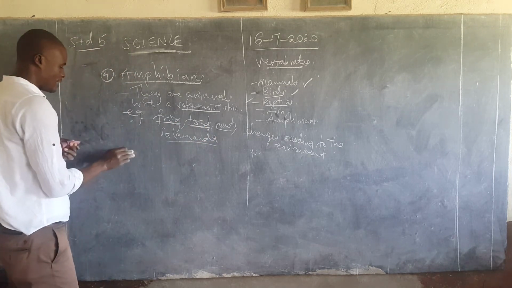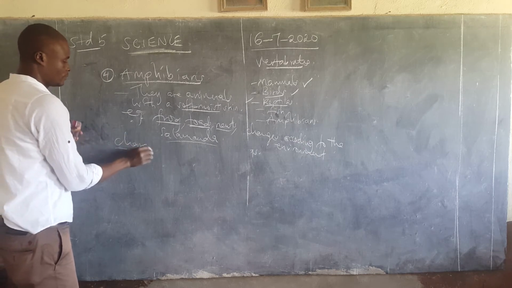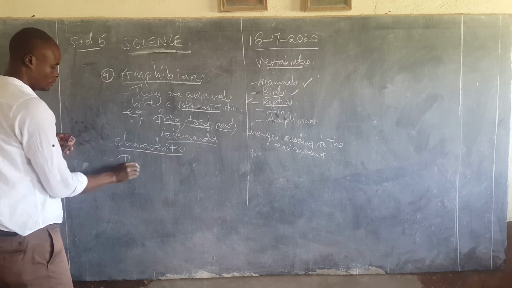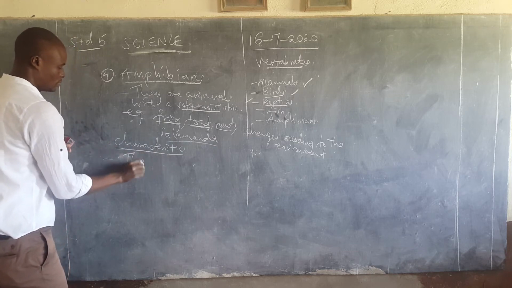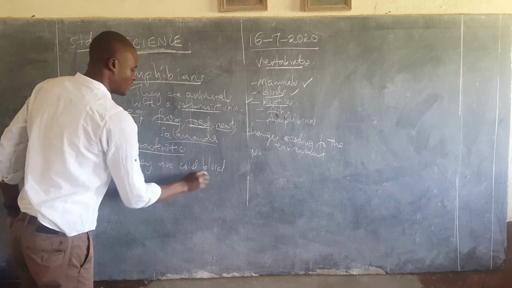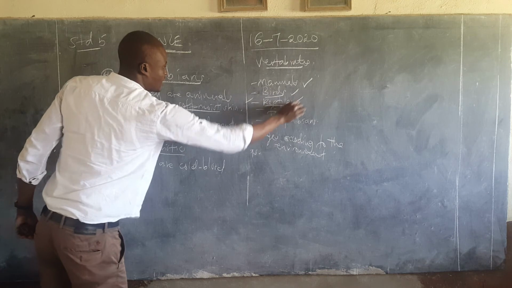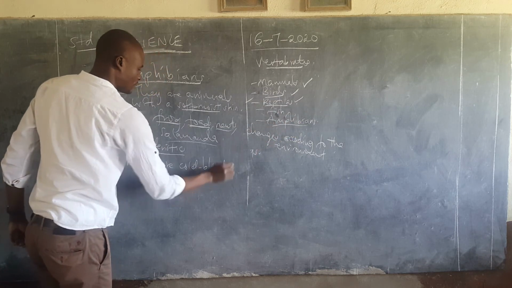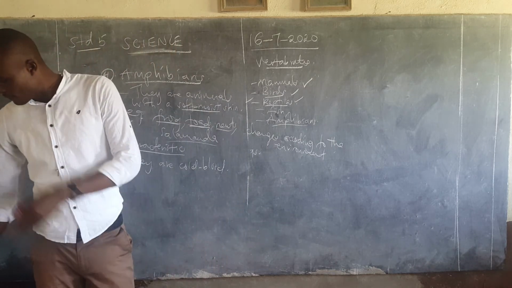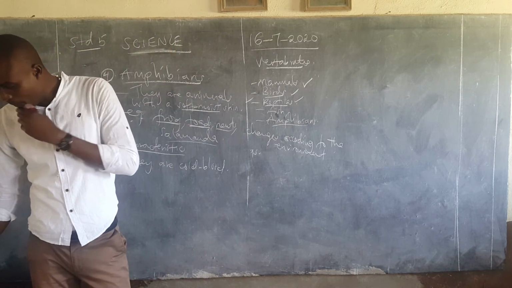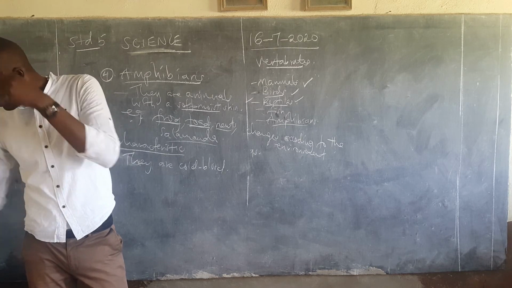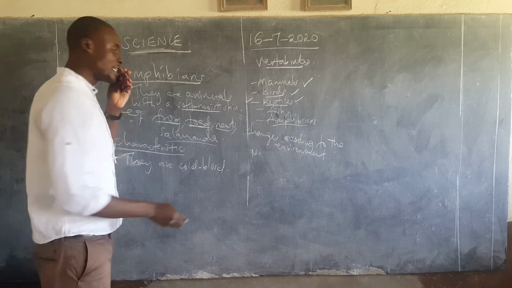So let us look at their characteristics. Number 1, they are cold-blooded, just like the reptiles. They are cold-blooded, meaning their body temperature changes according to the environment. Then number two, their bodies are covered with moist scales.